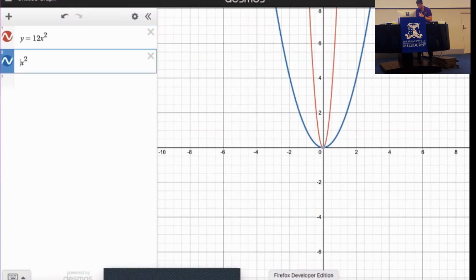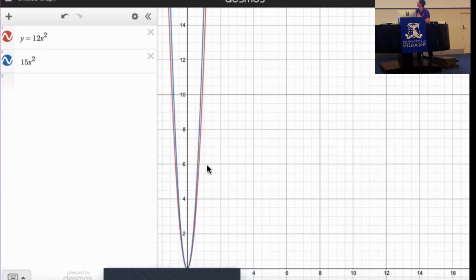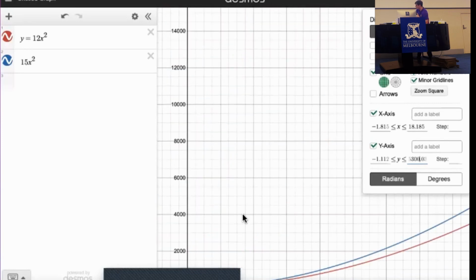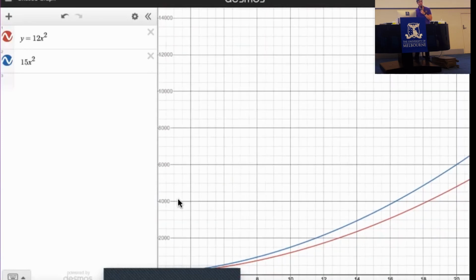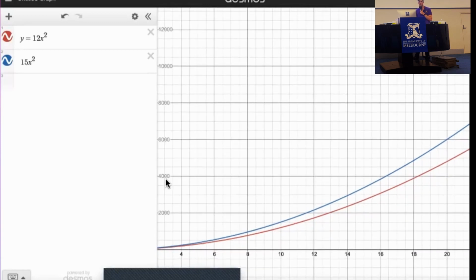So I could do something like 15x squared. There we go. We can see that the blue function is always growing larger than the red function. And so therefore, I can just do big O of n squared, and we're done.